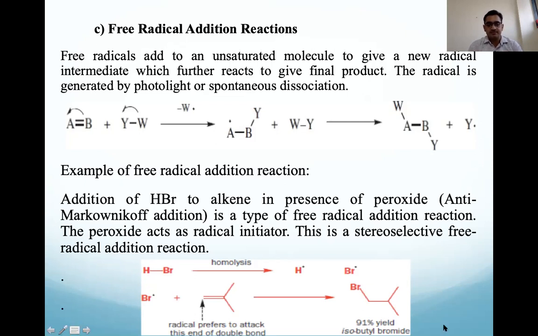There is an example. Homolysis takes place: HBr gives H radical and Br radical. After that, this Br radical attacks the terminal carbon, and we get a more substituted radical, because a more substituted radical is more stable. This reaction goes through radical stability, so a tertiary radical will be formed here. After that, the tertiary radical abstracts the hydrogen radical, so we get isobutyl bromide as the product. Okay.